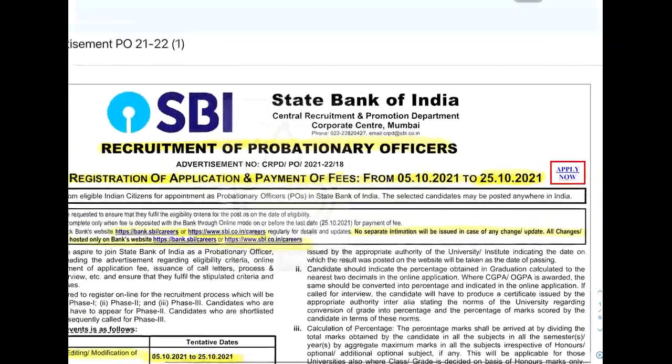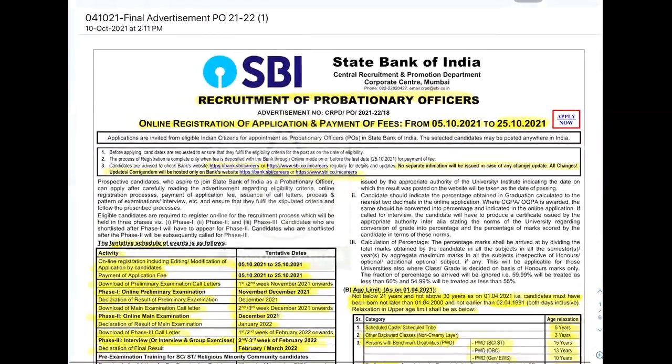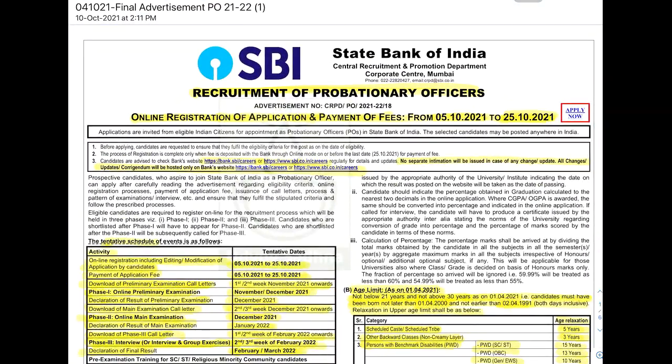Okay. So these are some important points that I wanted to tell you regarding this notification. So I request you to download the complete notification, take a printout of this notification if possible. Go through the notification thoroughly, and if you are eligible and interested to apply for this post, don't miss the opportunity. All the best.